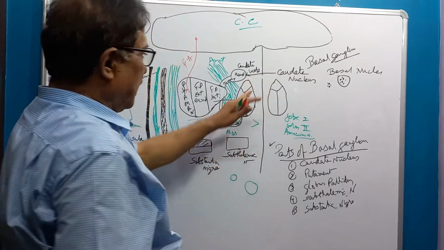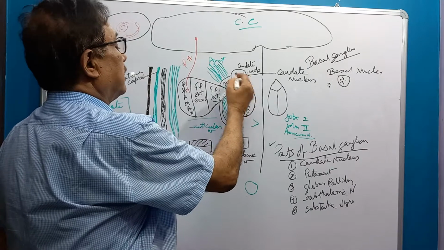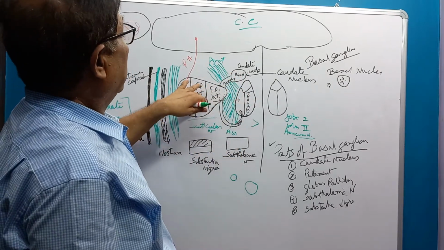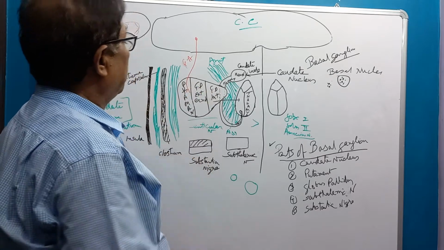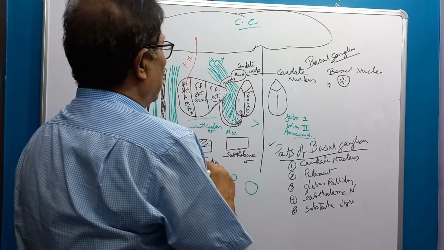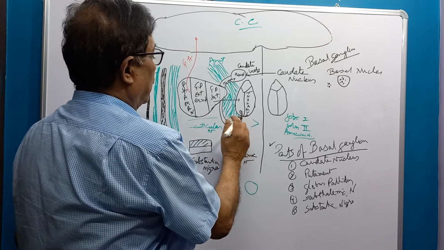The caudate nucleus is near the thalamus and near the globus pallidus internal. This is the head, body, and tail of the caudate nucleus.